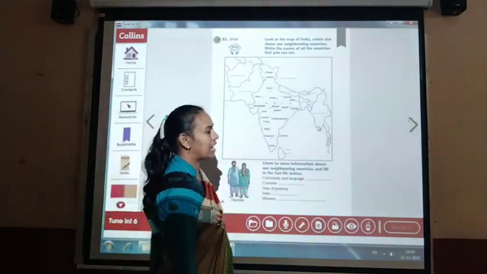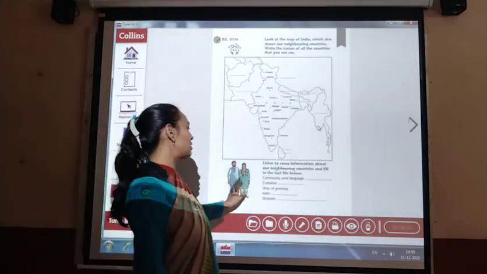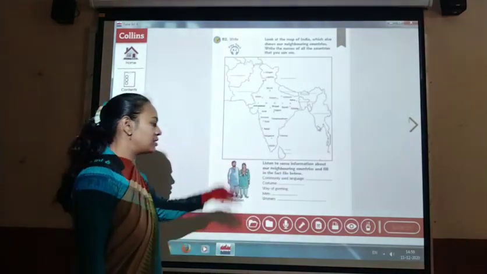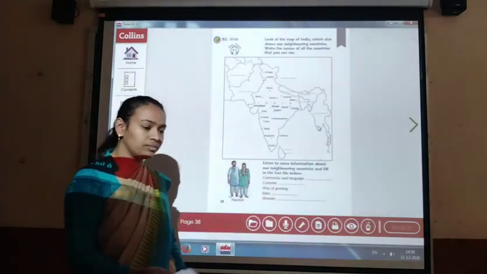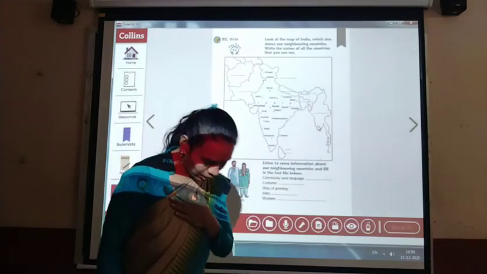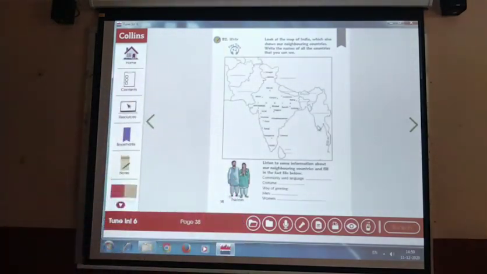Okay. The commonly used language is Urdu, and the costumes are salwar and kameez. As for the way of greeting, men just shake hands and women hug or just put their head down like this. Okay, this is about Pakistan.